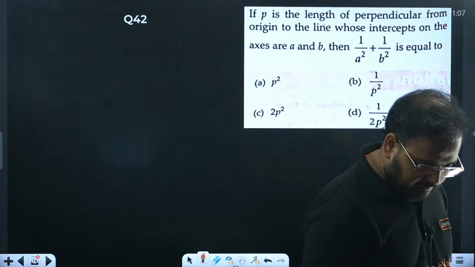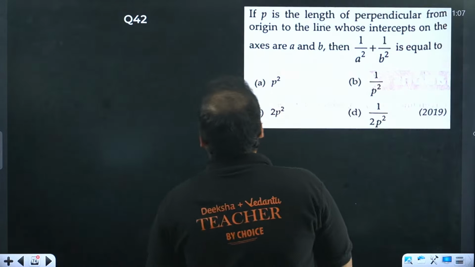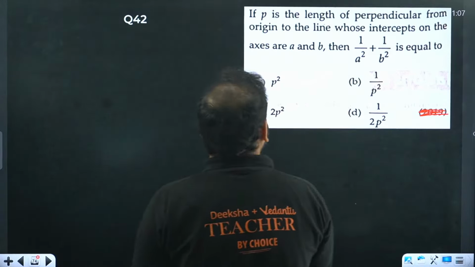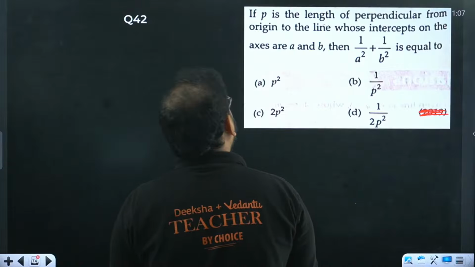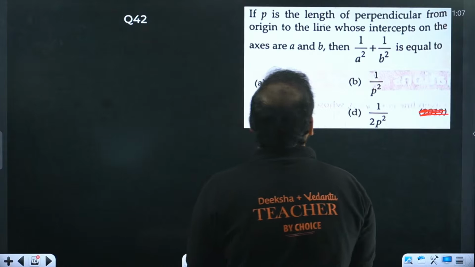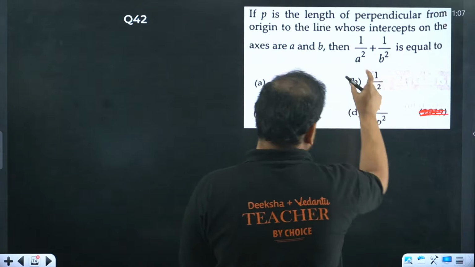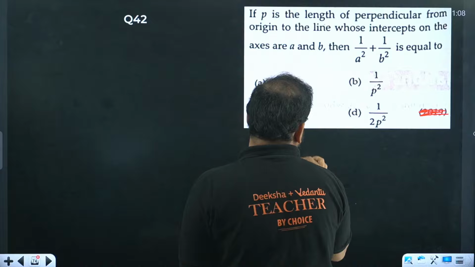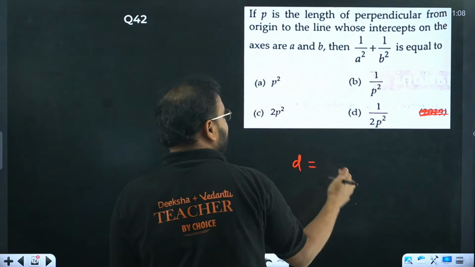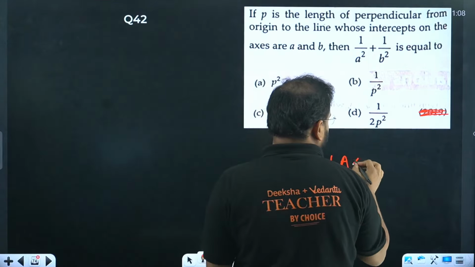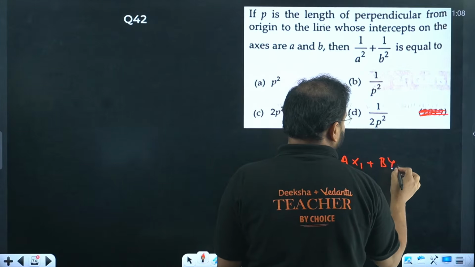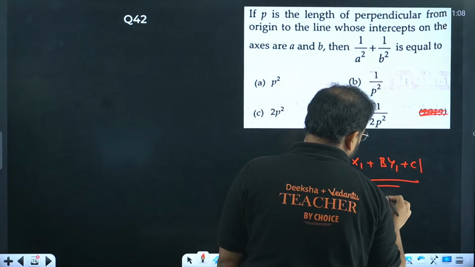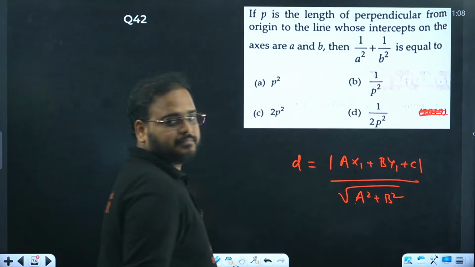Yes, Gagandeep. 42. That's correct. If P is the length of the perpendicular from the origin onto the line whose intercepts on the axis are a and b. Okay. So look at this question. This is something which is difficult. I have put this on purpose. So if you talk about distance of any point from a given line, the equation is what? ax1 plus by1 plus c upon root of a square plus b square. That's the formula.